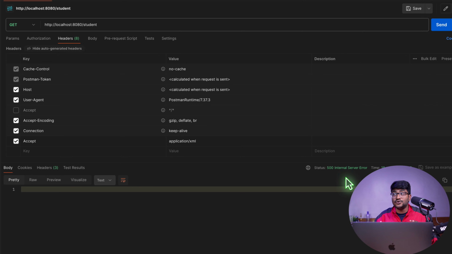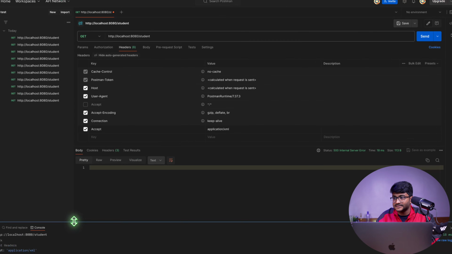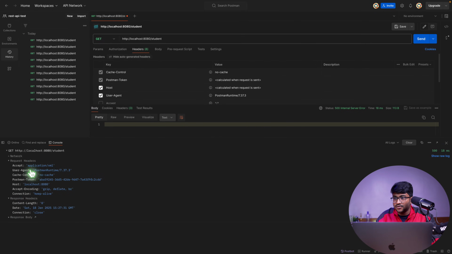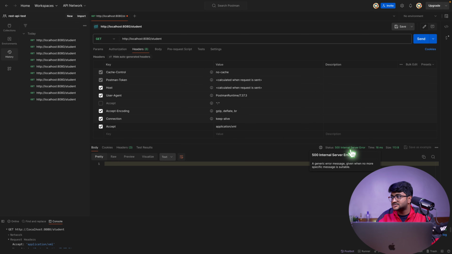Who is the client here? The Postman is the client. The Postman is hitting the request, and it is giving the accept header. If you look at this, this is the request and response cycle. Now it is accepting the data in XML. So the Postman is asking for the data. It says, I'm going to accept the data in XML. And now the response says that it has a problem. It has a 500 internal server error. This is the response status. This means that there is something wrong on the server side.